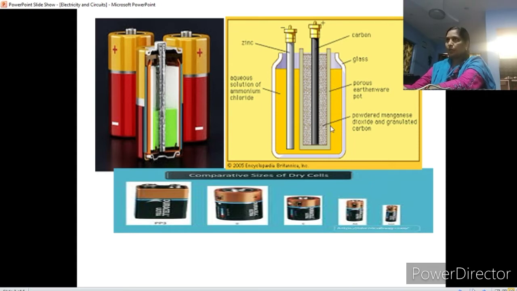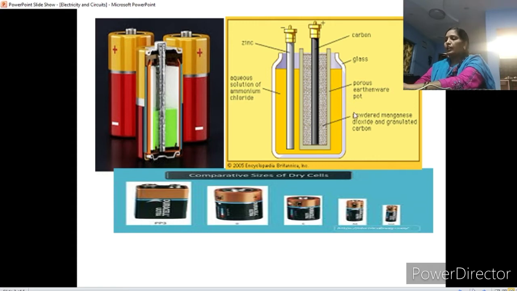Once again, in the middle is the carbon rod. The carbon rod acts like a positive terminal. Around the carbon rod, magnesium dioxide is present. This is known as magnesium dioxide.